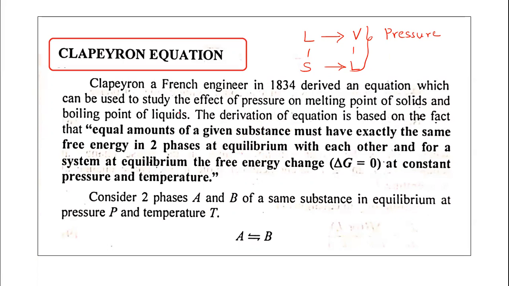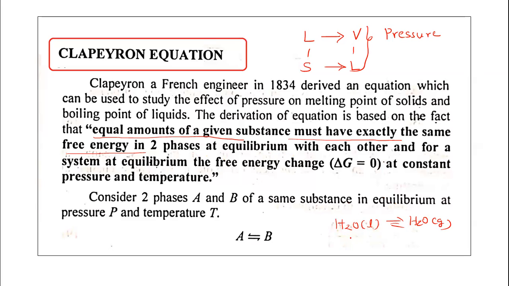the fact that equal amounts of a given substance must have exactly the same free energy in two phases at equilibrium with each other. Equal amounts of the given substance. Suppose we have taken water, and water which exists in the liquid phase is converted into the vapor phase or gaseous phase. So equal amounts of a given substance must have exactly the same free energy.